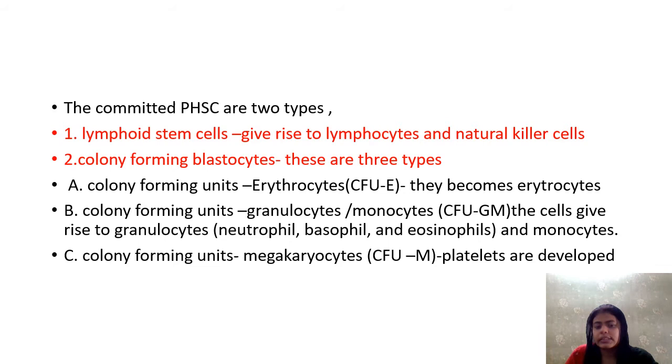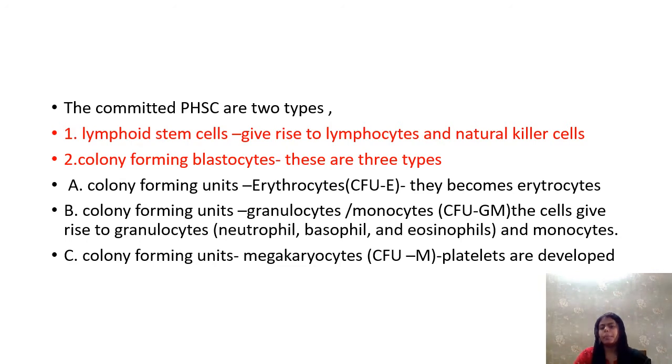All the granulocytes, that means neutrophil, basophil and eosinophil, and monocytes are formed from this CFU-GM. And the other type of colony forming blastocytes are the colony forming units, megakaryocytes, that means CFU-M.